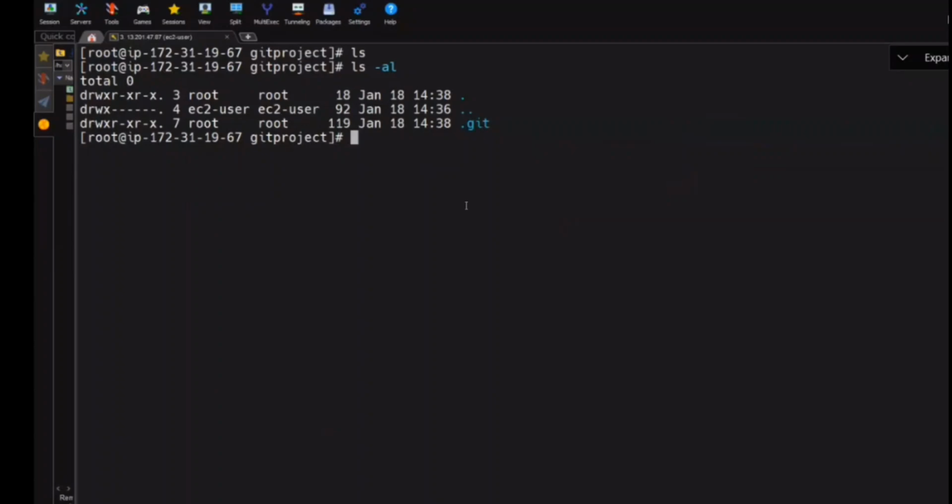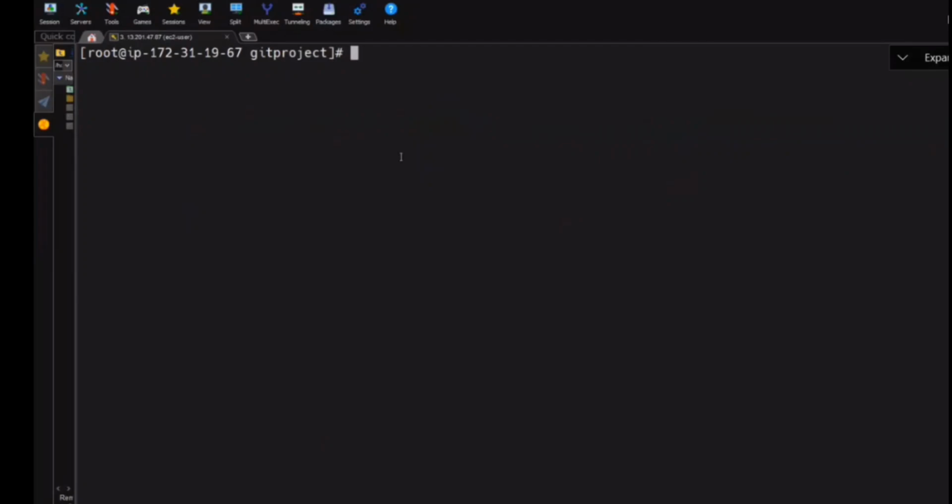Understood? Is it clear enough online? Do you see the D here? That marks a directory. Okay, fine. Everyone clear how to initialize the directory? What's the command that I have used? Git init. Now I do git status.